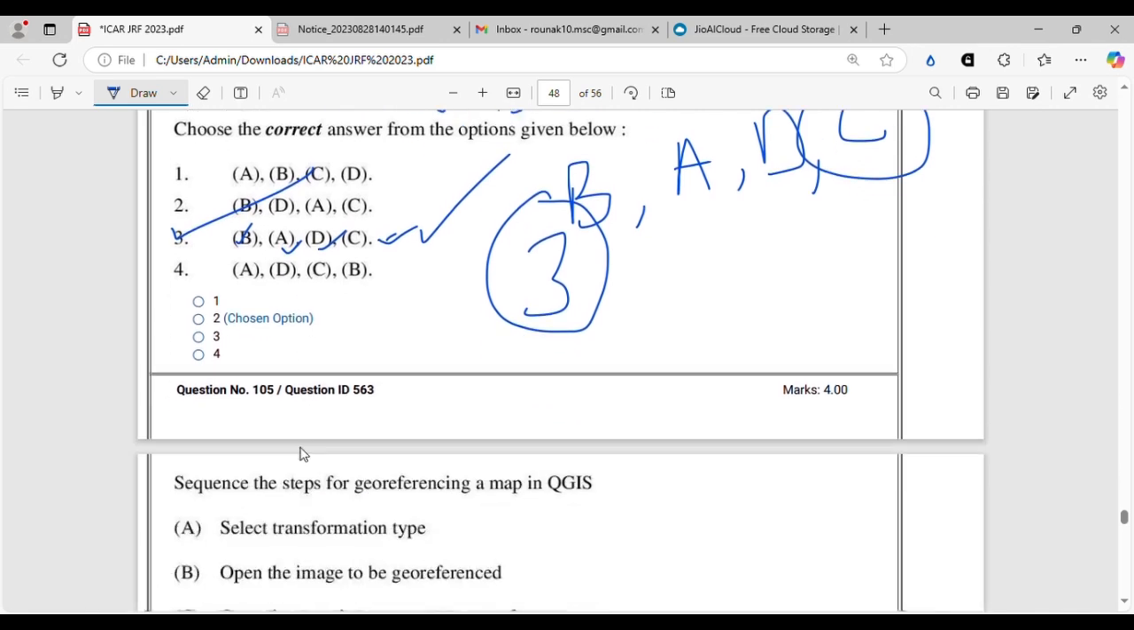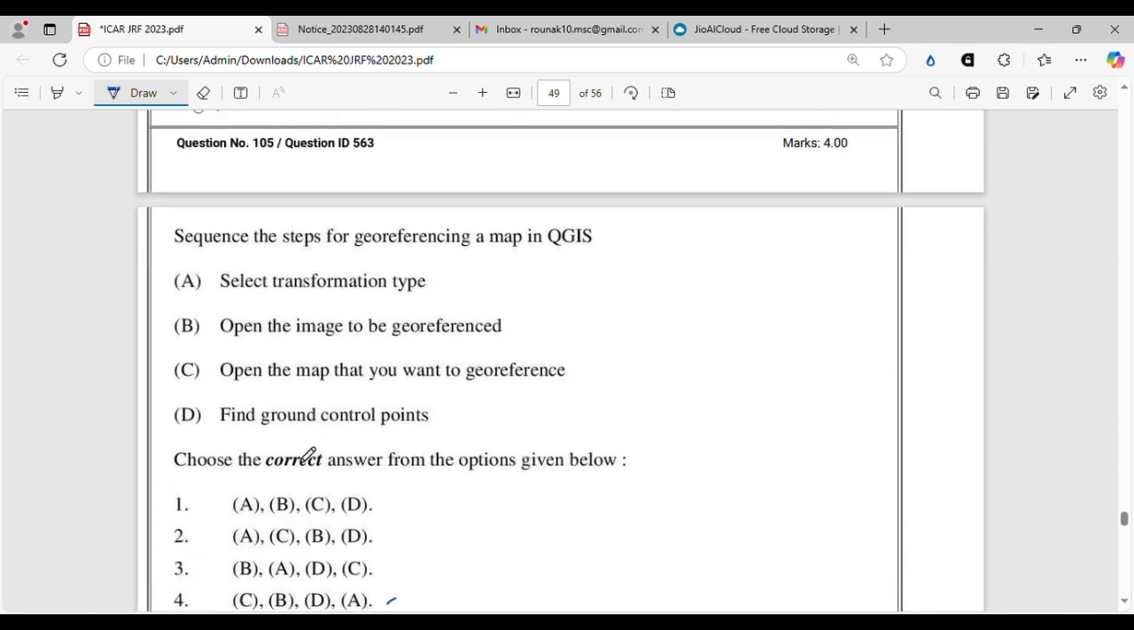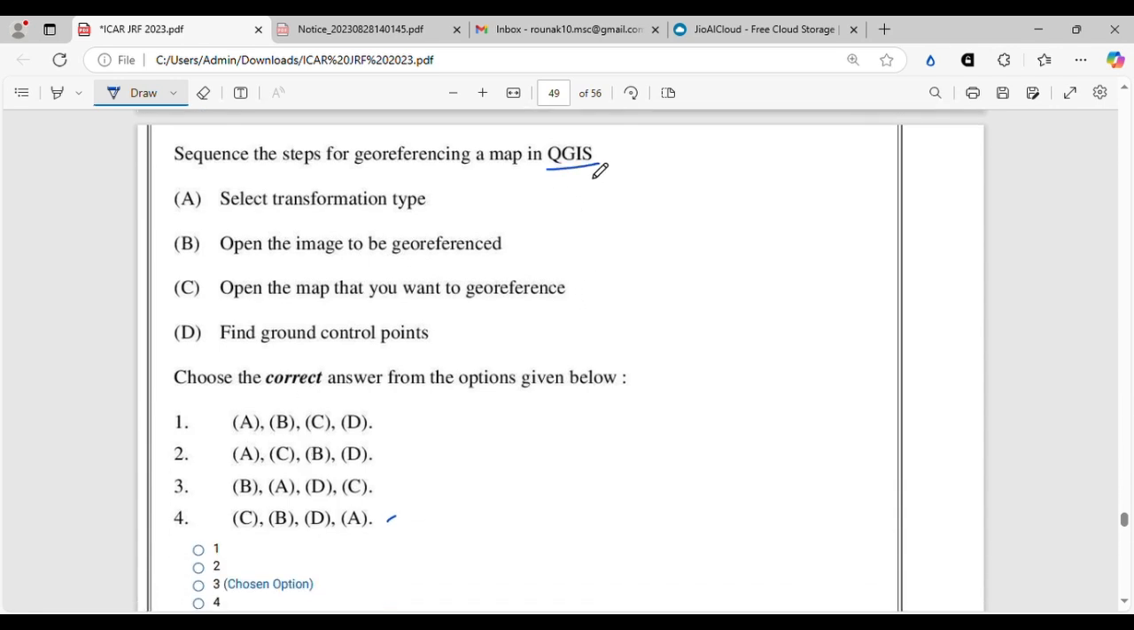All right, let's move on. Sequence the steps for georeferencing a map in QGIS. QGIS is Quantum Geographic Information System. QGIS is a software that is not a free software as far as I remember. ArcGIS is free, but QGIS, is QGIS a free software? Let's check.